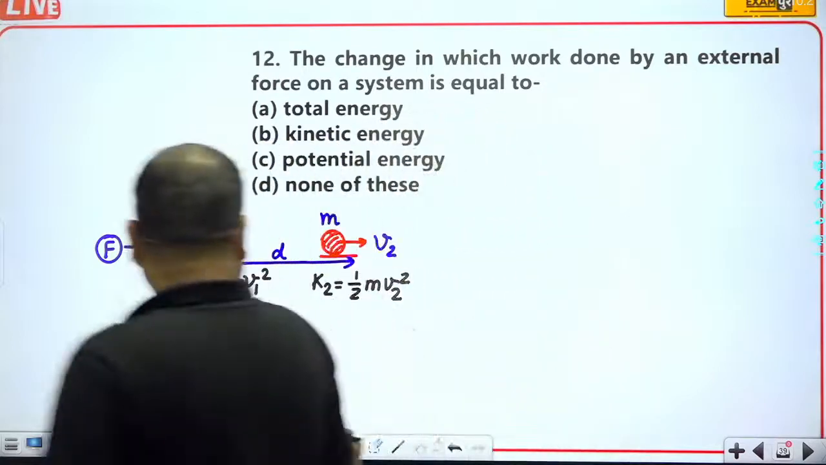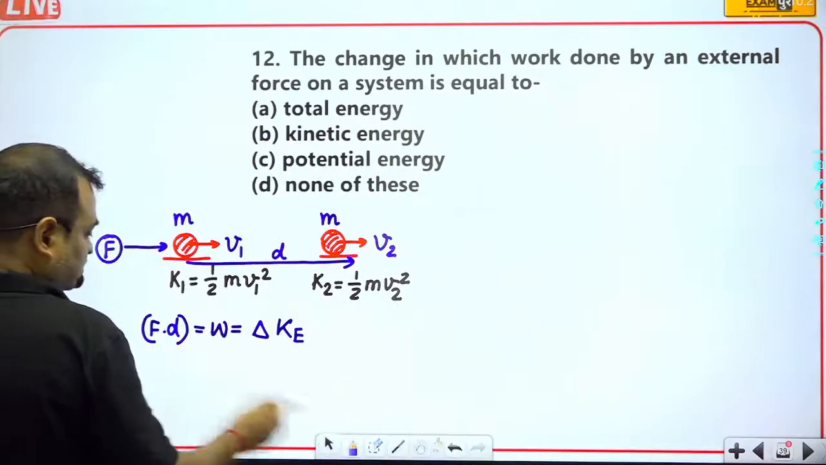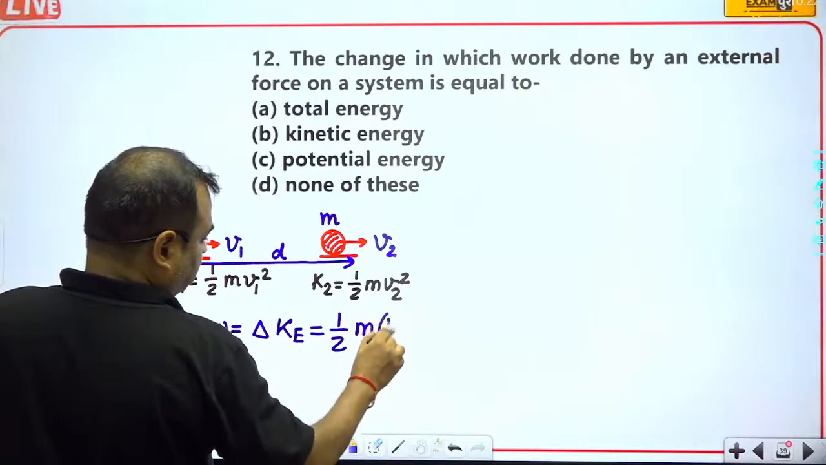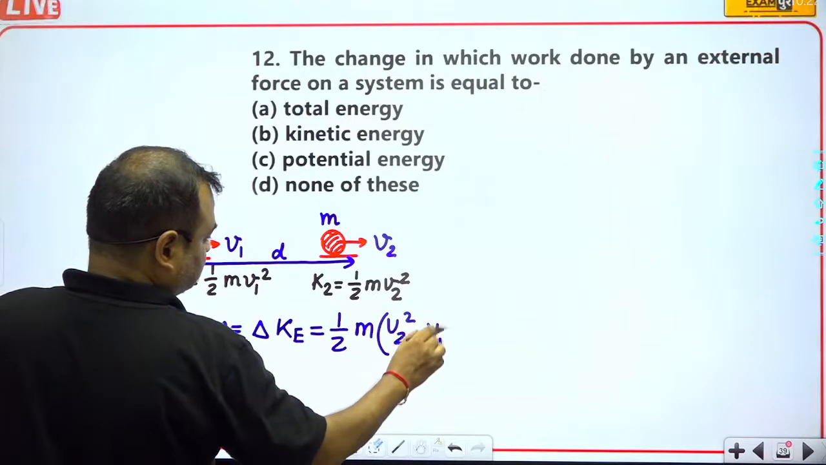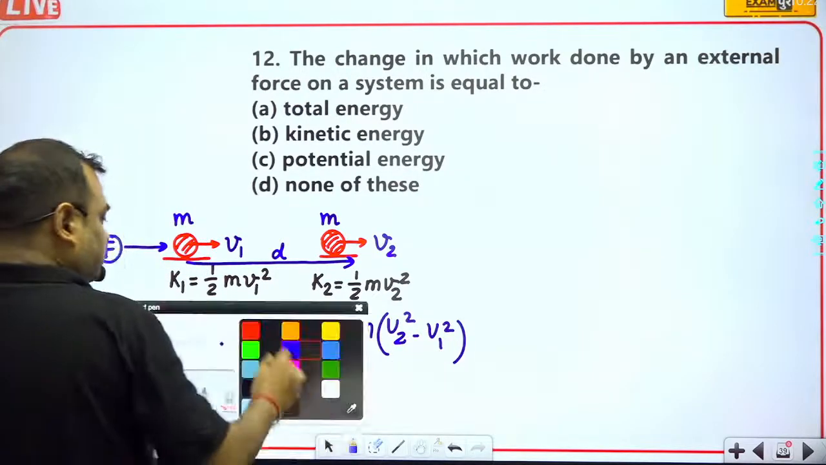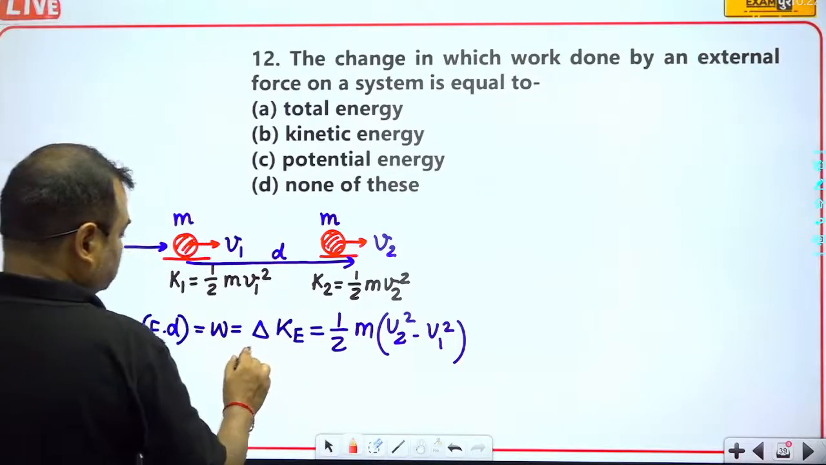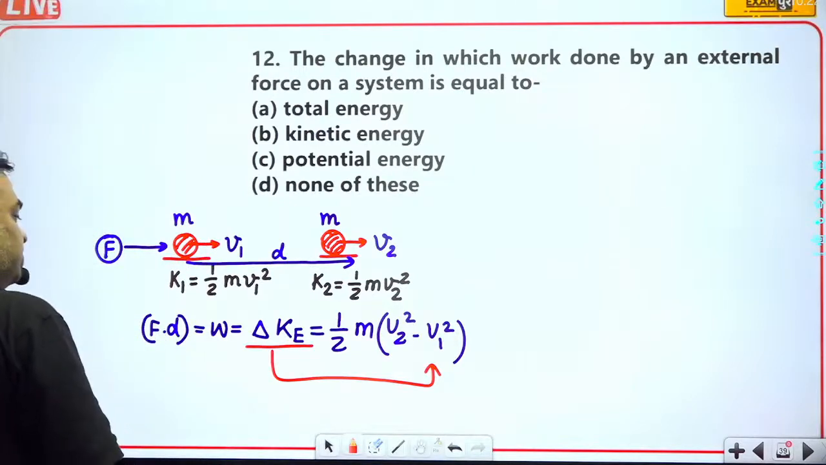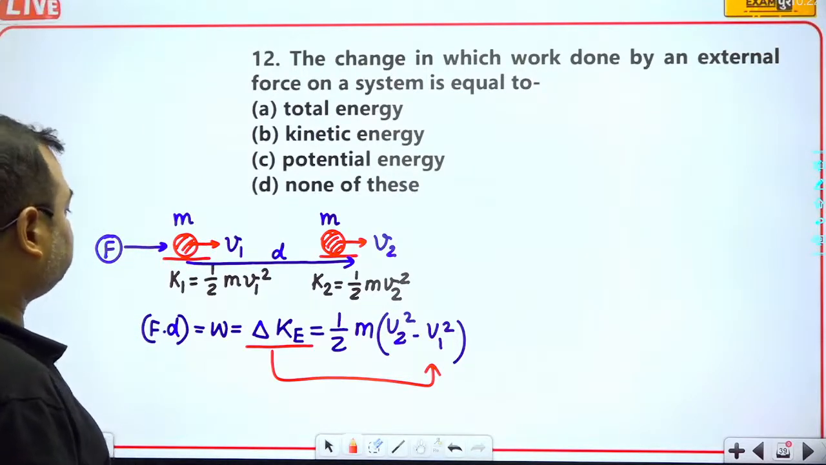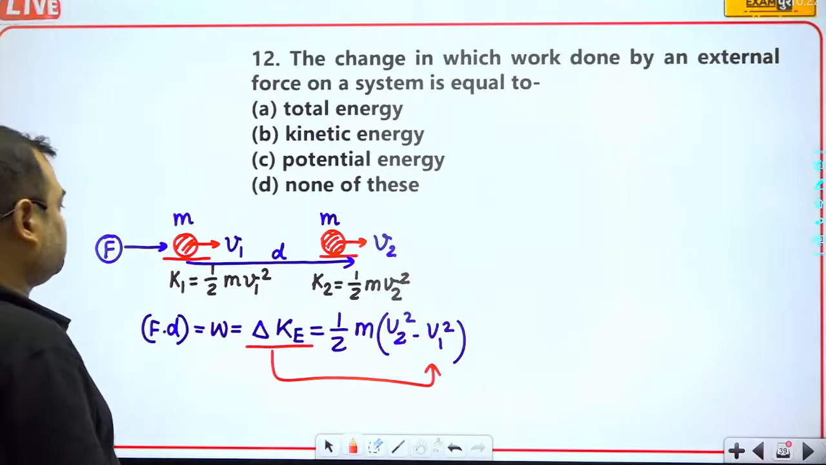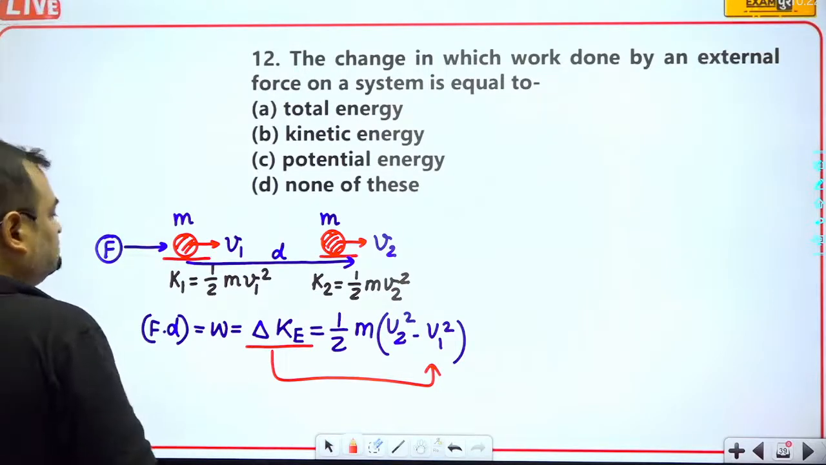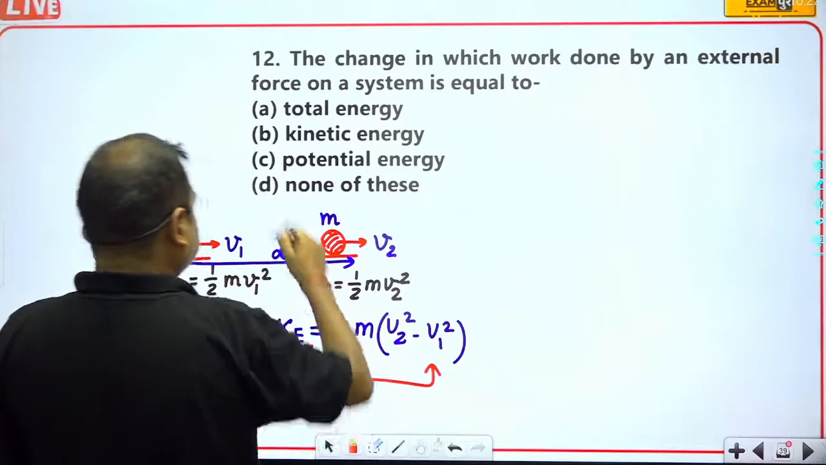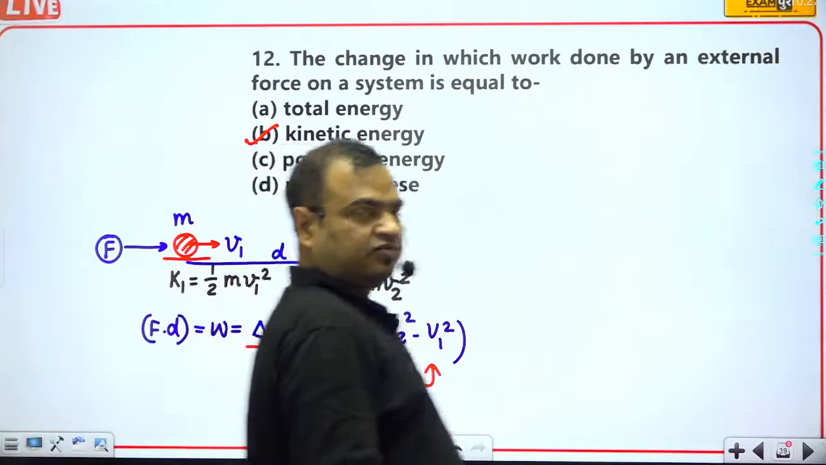So here this will be equal to half m (v2 square minus v1 square). So this will be the correct answer. F into d, that is W, will be equal to delta KE, that will be equal to half m (v2 square minus v1 square). So this is the work done, and that is the change in kinetic energy. So here option B will be the correct answer.